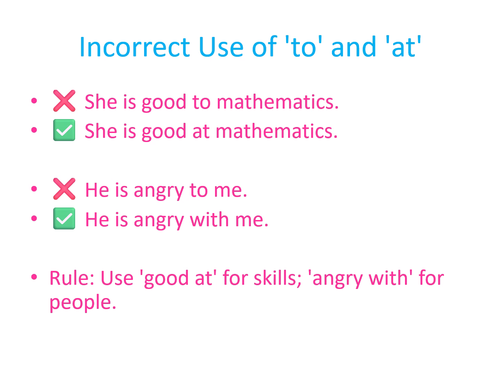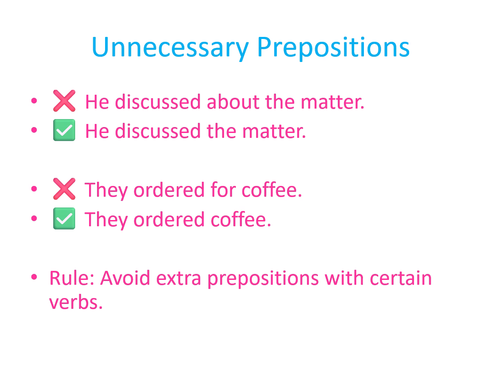clarity and correctness. Here's another common pitfall, using extra prepositions where they aren't needed. For example, learners often say, "He discussed about the matter." But the word discuss already implies talking about something. So, about becomes unnecessary. The correct sentence is simply, "He discussed the matter." Another one, "They ordered for coffee." That's incorrect. The verb order already includes the idea of asking for something, so we drop for. The correct version is, "They ordered coffee."